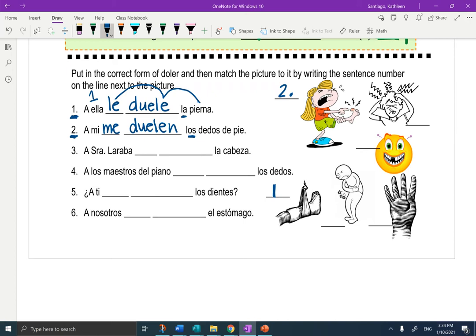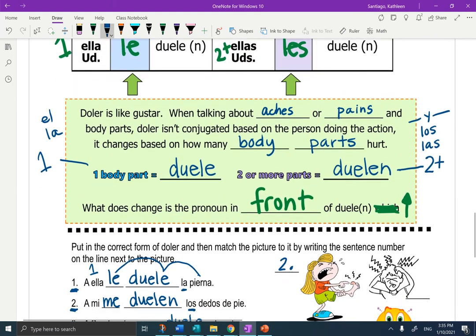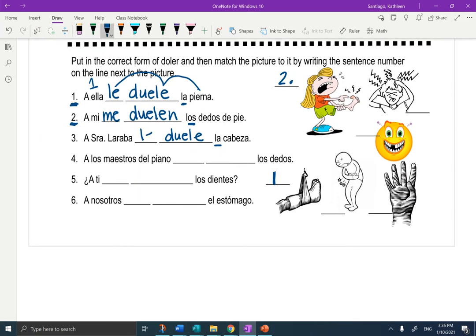Let's go through and see how you did. A señora Laraba blank blank la cabeza. La cabeza is singular. Is it duele or duelen? That's right, it's duele. Señora Laraba is one person. Go back up to the chart, and it should be le. Número tres. Which one shows le duele la cabeza? Here we go. Tres.